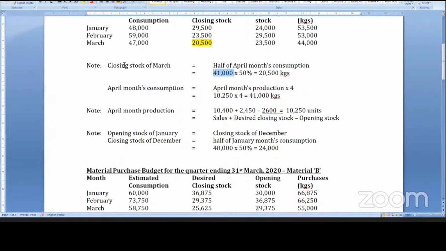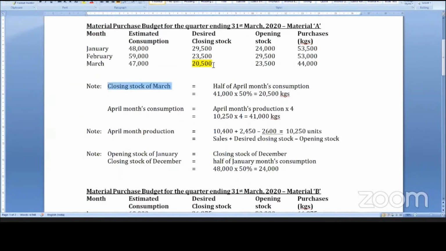So what is the closing stock of March? April consumption, half of it: 41,000, half. You have to think and do it step by step. For initial practice, you can put January, February, March and here itself April, and fill in estimated consumption, closing stock, opening stock, production, purchases.